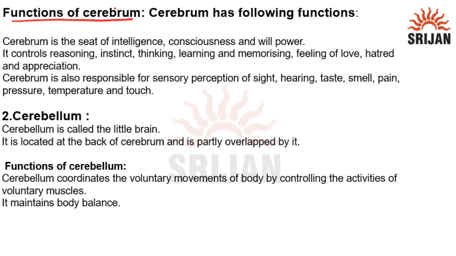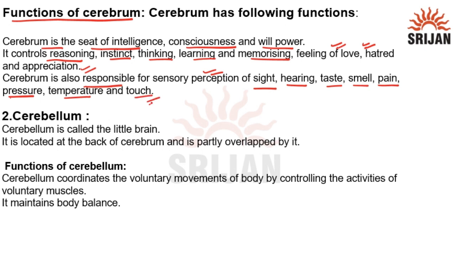Functions of cerebrum. So, cerebrum is the seat of intelligence, consciousness, and willpower. It controls reasoning, instinct, thinking, learning, and memorizing. It controls feeling of love, hatred, and appreciation. Cerebrum is also responsible for sensory perceptions of sight, hearing, taste, smell, pain, pressure, temperature, and touch.